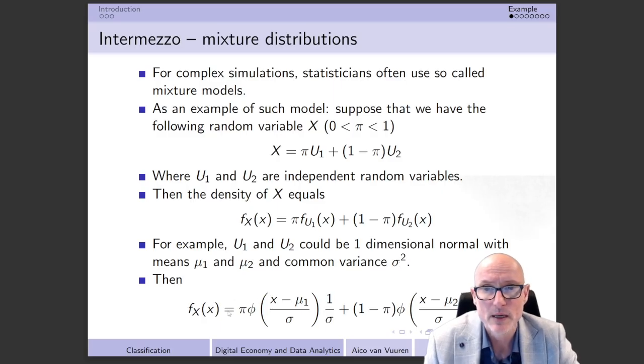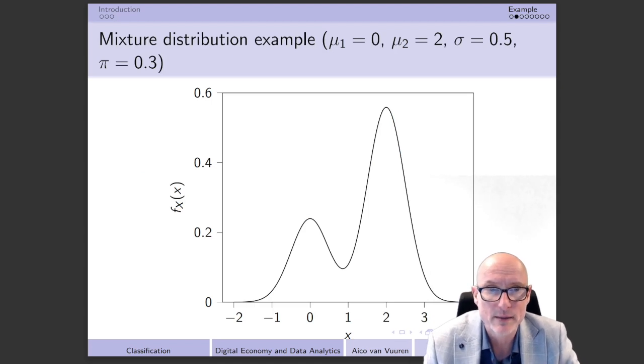Then the density of x is equal to pi times the standard normal density, evaluated in x minus mu1 over sigma, multiplied by 1 over sigma in order to standardize this normal distribution, plus 1 minus pi times also a standard normal density, but now evaluated in x minus mu2 over sigma, multiplied by 1 over sigma. And the nice thing is that then we can look at a simple picture.